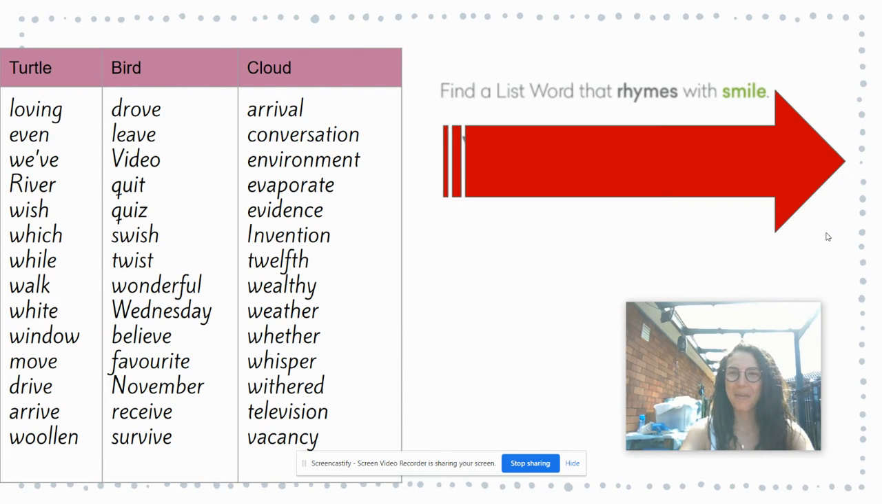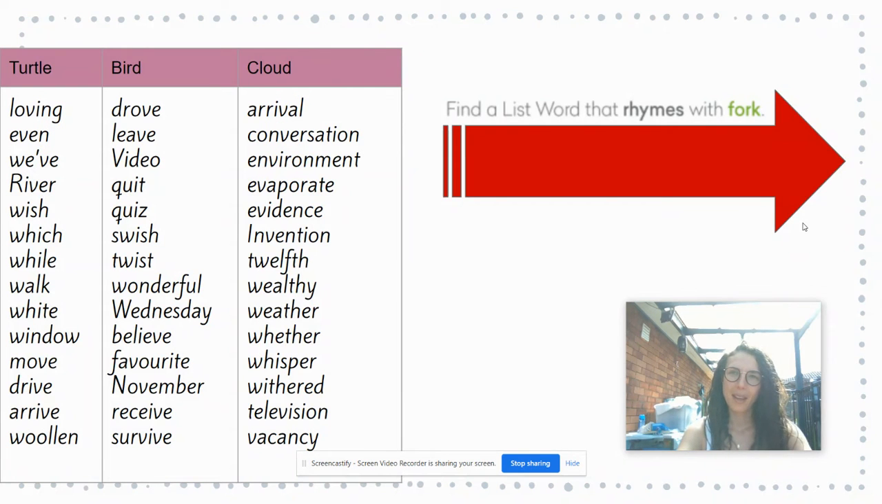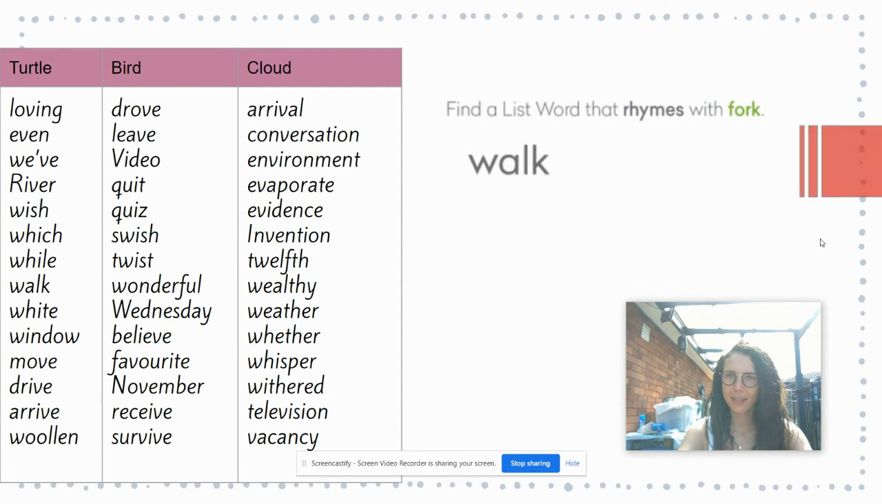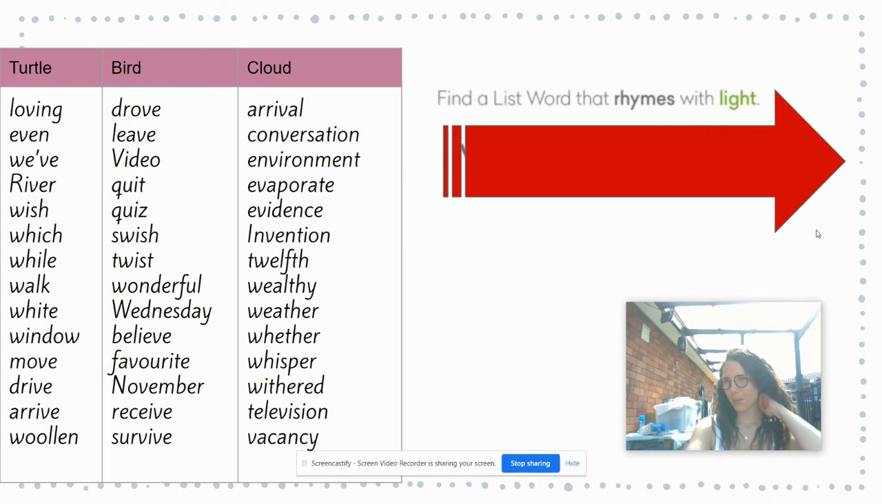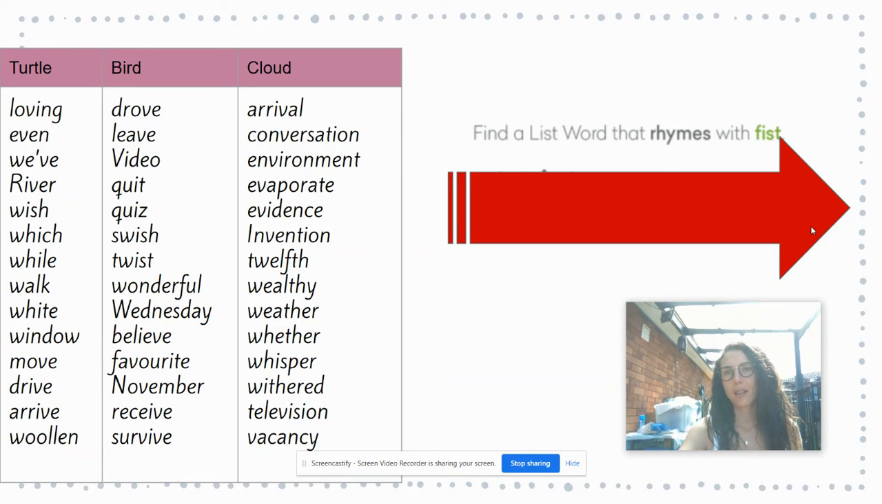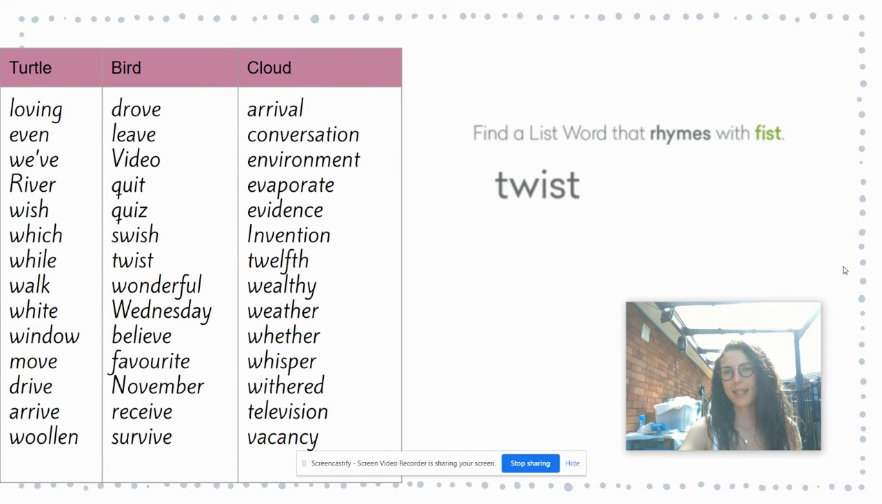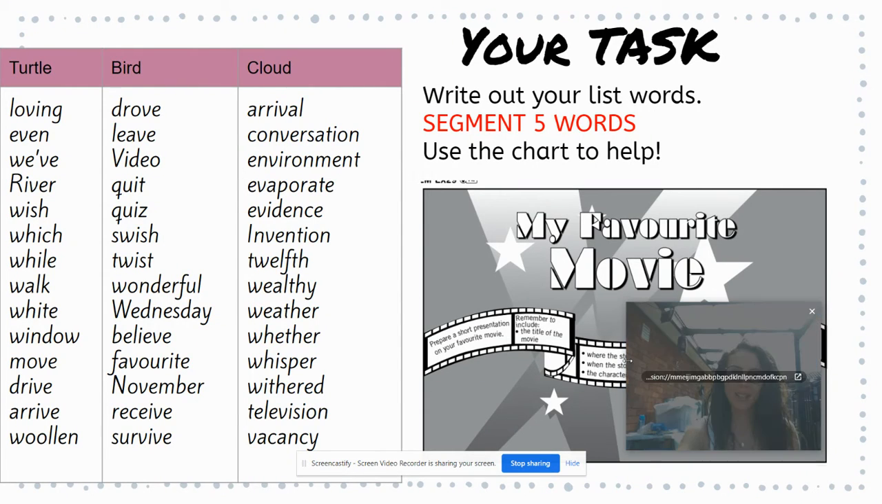Okay. What word rhymes with smile? While. What word rhymes with fork? Walk. What word rhymes with light? White. A word that rhymes with fist? Twist. Okay, so segment 5 of your words, and here's a little option for you.